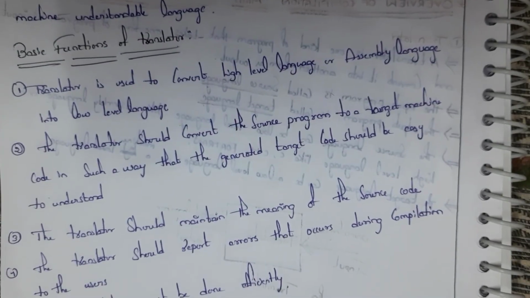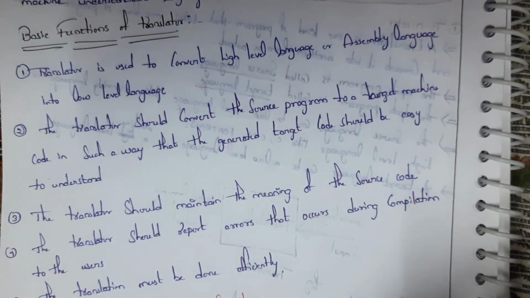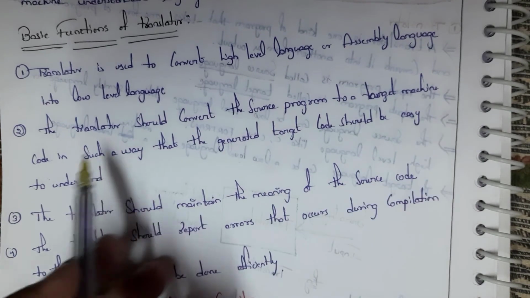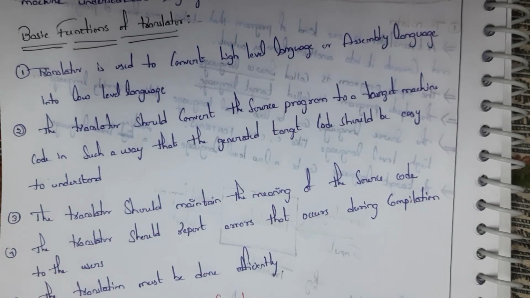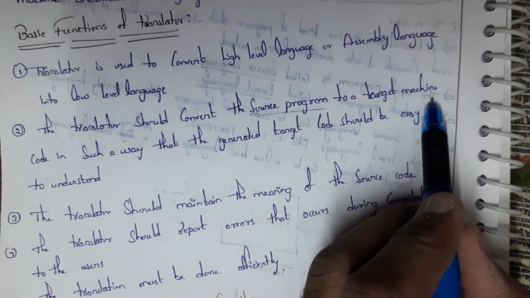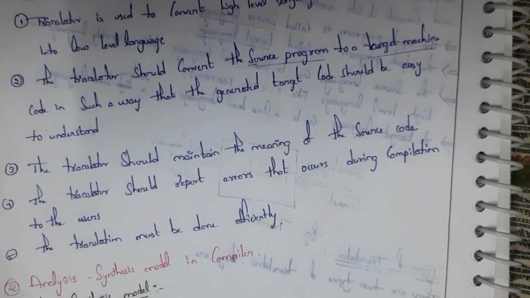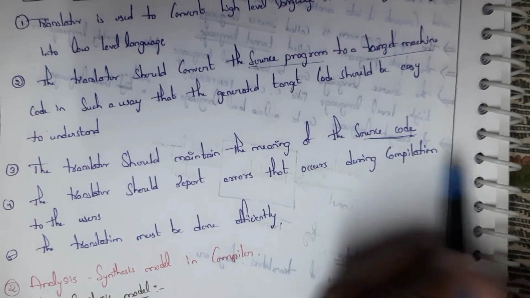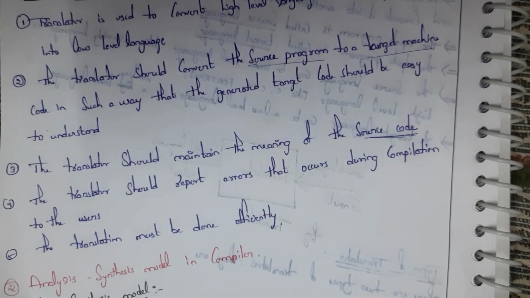Let's see the basic functions of translator. First one, translator is used to convert high level language or assembly language into low level language, which I have said before. Second, the translator should convert source program into target machine code in such a way that the generated code should be easy to understand. And third one, this translator should maintain the meaning of source code. Whatever source code that we are entering, this translator should maintain the meaning of that code.